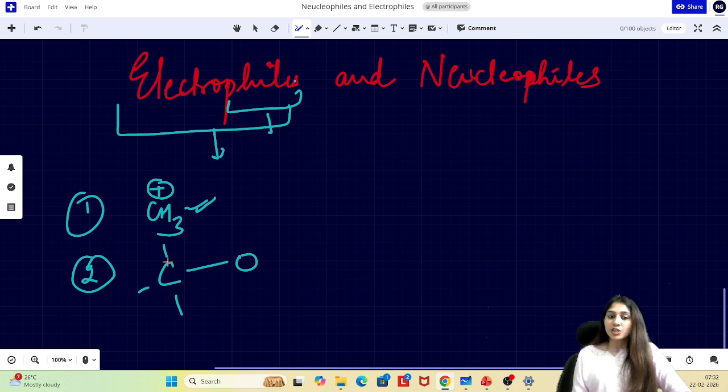So it has a small delta positive charge, not an exact positive charge like on the methane cation, but a small positive charge because the electron density of this bond is shifted towards oxygen, a very highly electronegative center. That makes this carbon an electrophilic center even though it doesn't have any full positive charge, right? And there are many more examples like that.